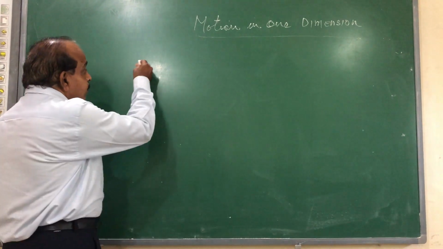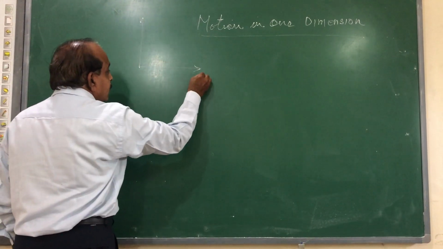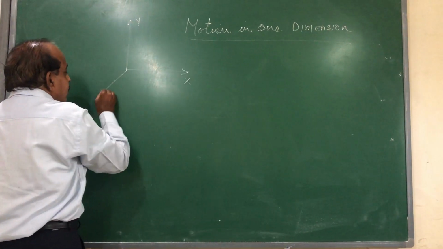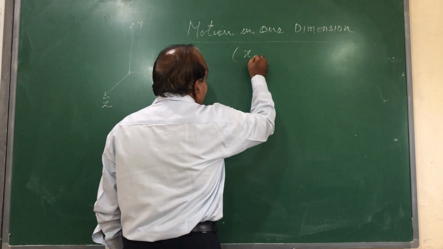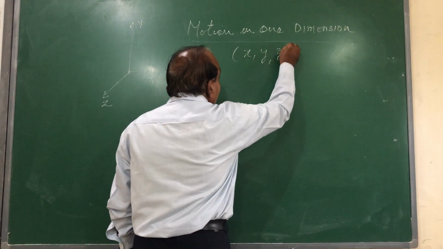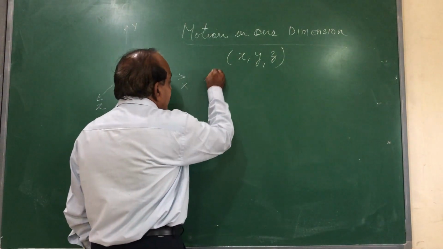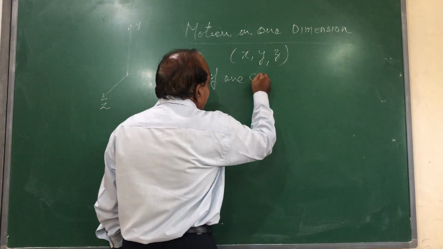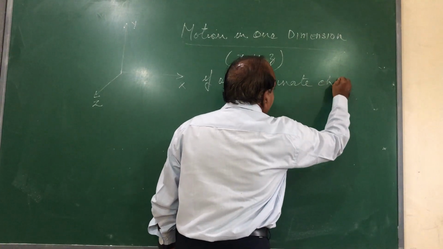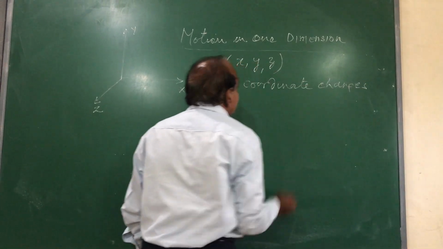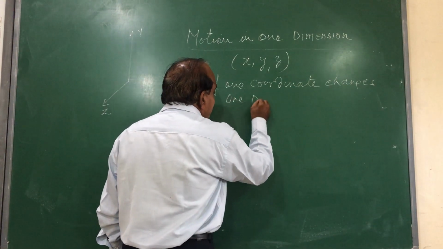Now if the body moves in such a way that out of the three coordinates, this is x-axis, this is y-axis and this is z-axis, we have got the three coordinates x, y and z. If the body moves in such a way that only one coordinate changes, either x changes or y changes or z changes, that is always a motion in 1D. This is called one dimension motion.